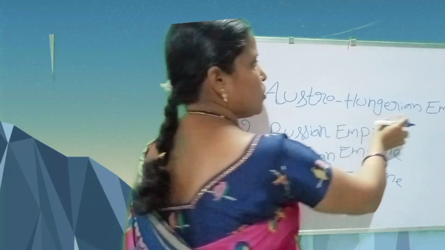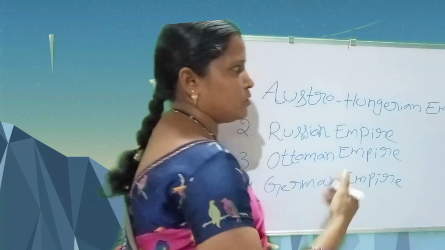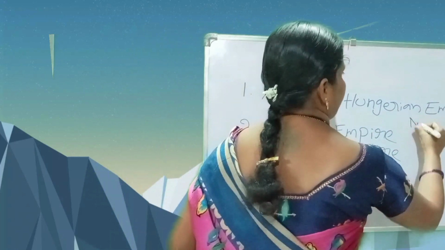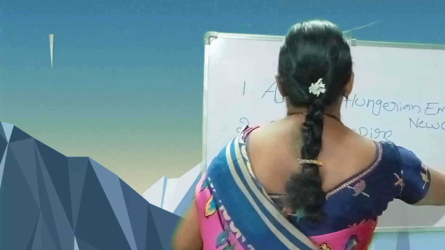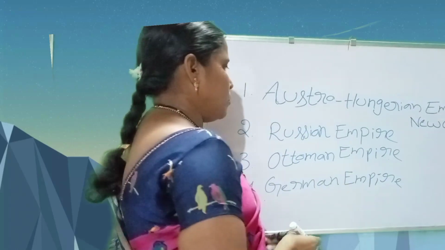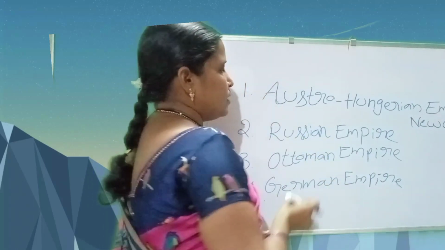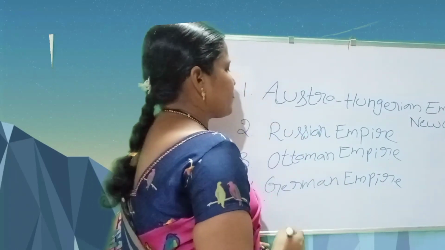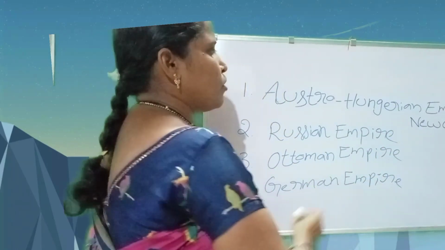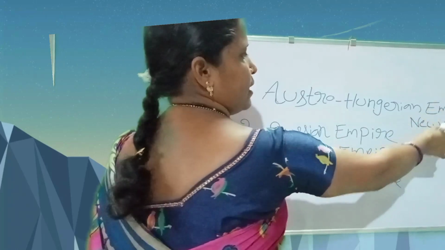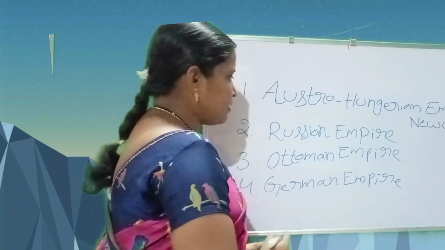The Austro-Hungarian Empire divided into new countries. Russia also divided into new countries. The Soviet Revolution occurred in this Russia. Next one is the Ottoman Empire.